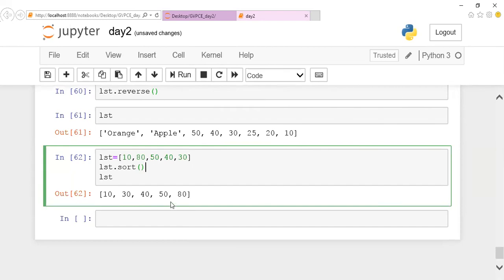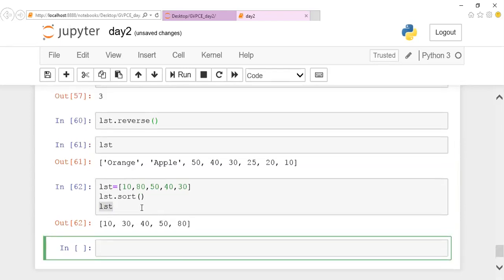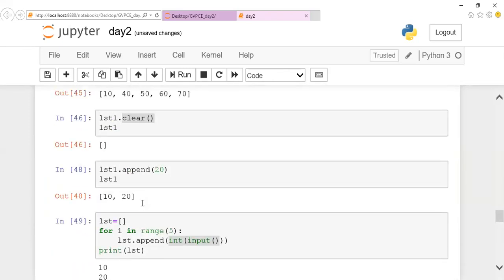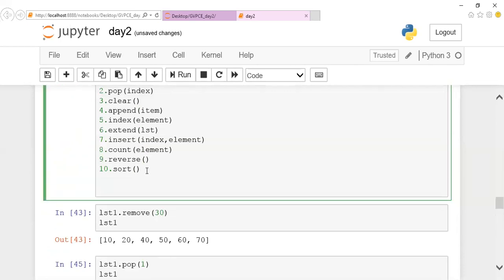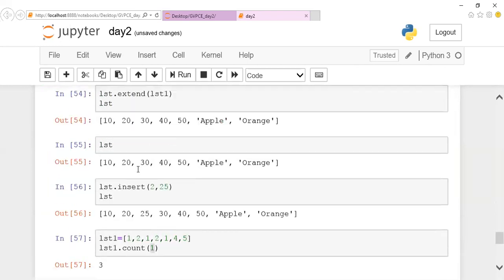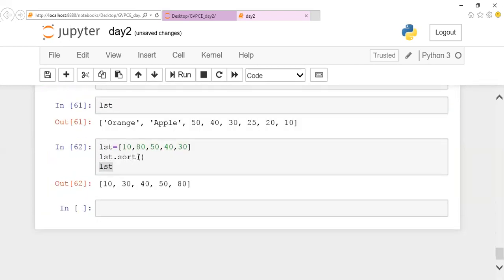Yeah, you can replace anything as you want. Listen. So if I mention sort, when I'm trying to print my list, you can notice that the original list is sorted. Apart from this, we have one more method called sorted. Sort is there, sorted is there. Before moving on to sorted, I'll let you know one more thing. What is the order it is giving by default? It is giving ascending order, right?